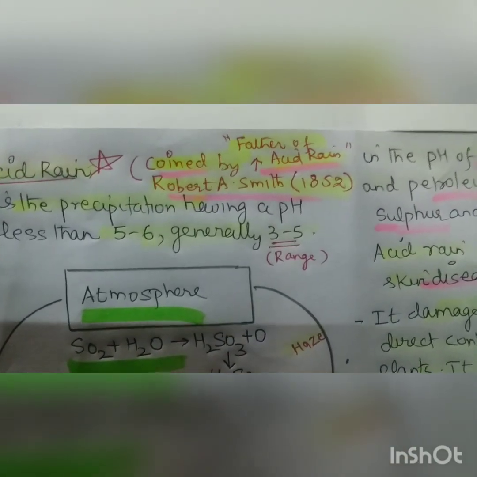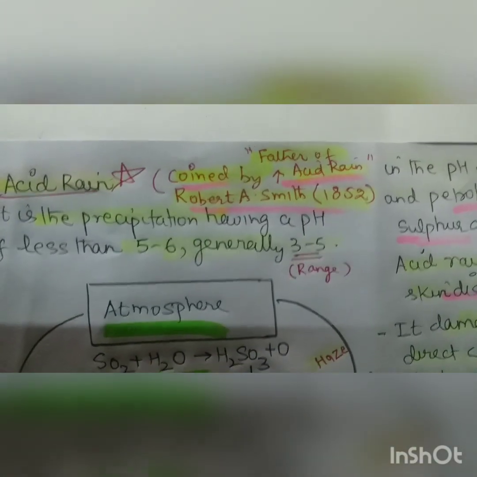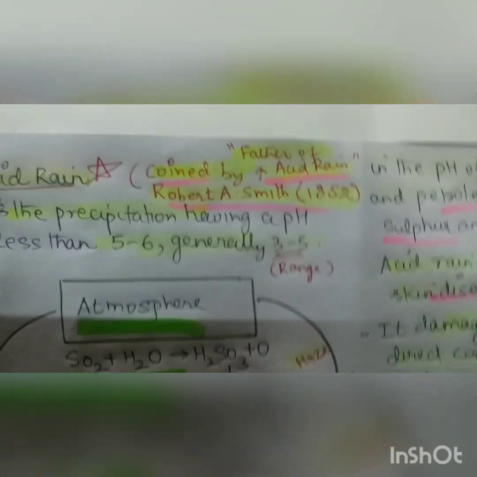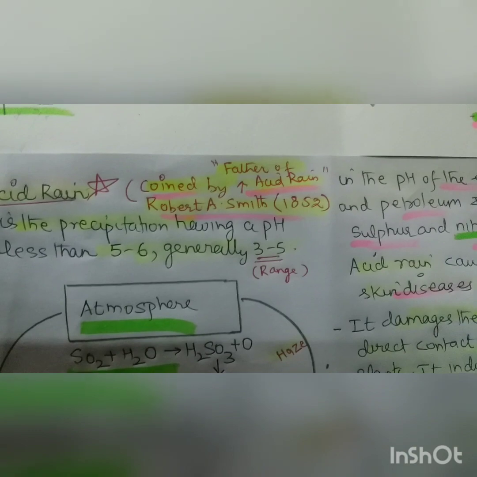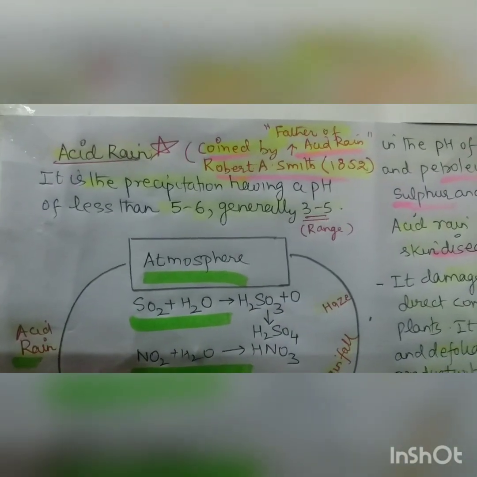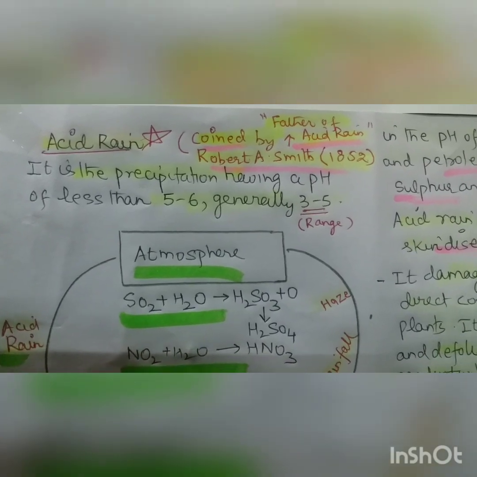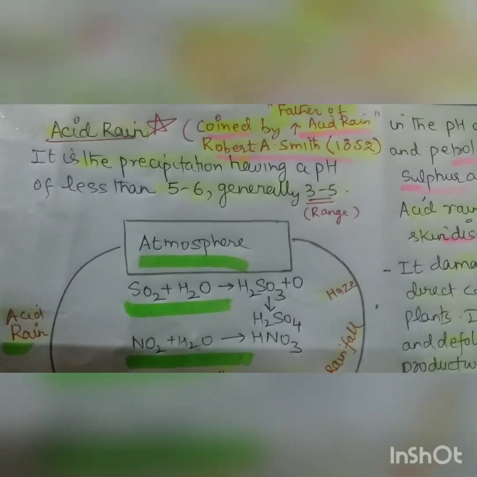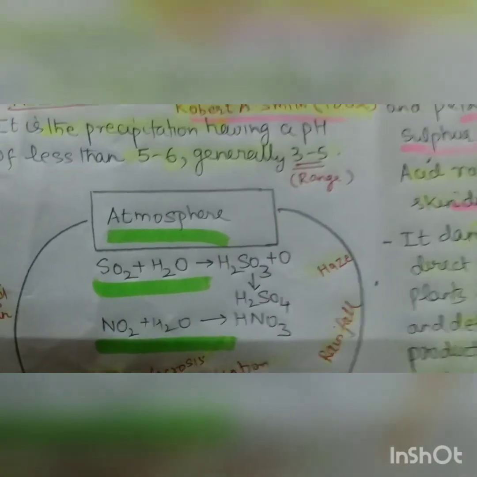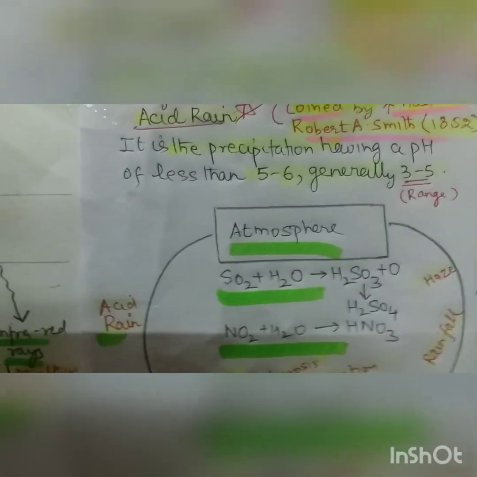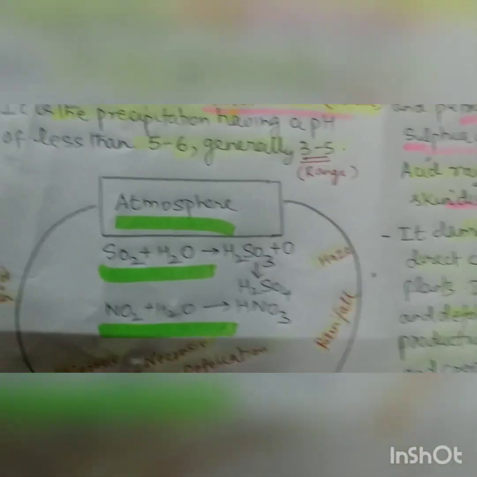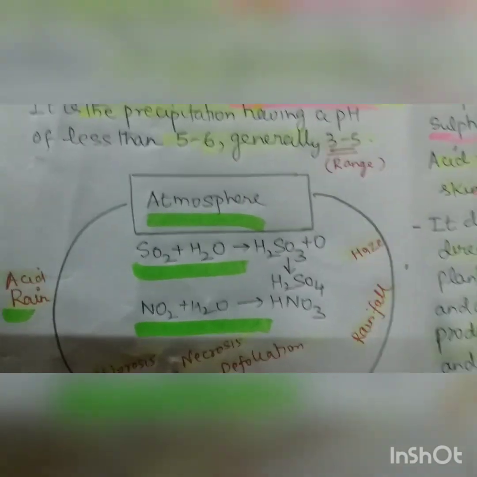A very important topic, and acid rain was coined by Robert A. Smith, in 1852, and Robert Smith is also called the father of acid rain. It is precipitation having a pH of less than 5.6, right? Generally 3 to 5. So basically 5.6 is normal rain, and less than that we have acid rain, but generally 3 to 5, that is the range.